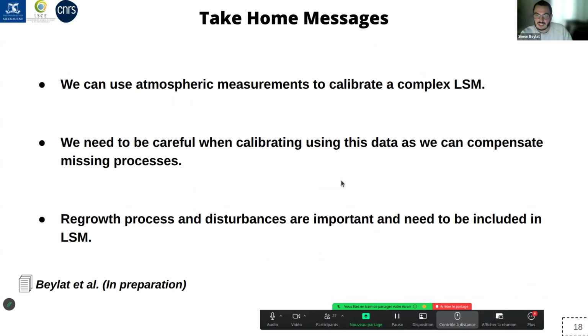So the take-home message is that we can calibrate a model with atmospheric measurements, but we need to be really careful because we can compensate for missing processes and end up with not a better model. Also, the rigorous processes and the disturbances are really important, as was already highlighted by O'Sullivan and many other studies. Therefore, we need to better model these processes in order to have a better net land sink prediction in the model.